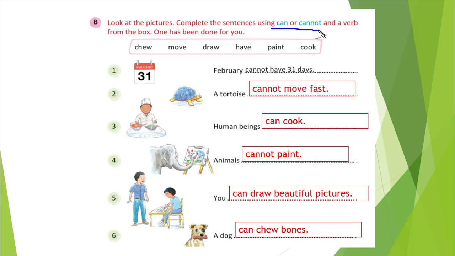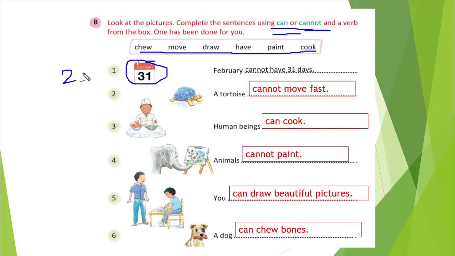Complete the sentence using can or cannot. We need to use can or cannot and a verb from the box. So here in a box some verbs are given that we need to use, and we need to write can or cannot. You can see the first one, February. In February month, never 31st comes, right?